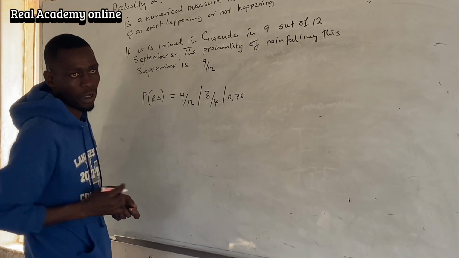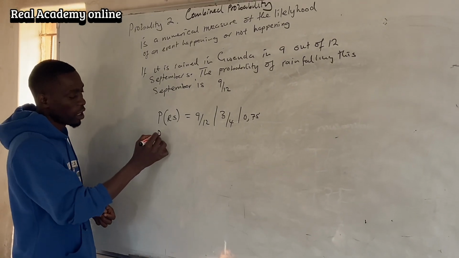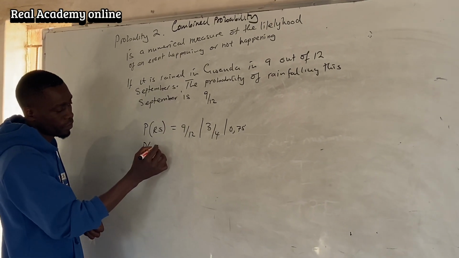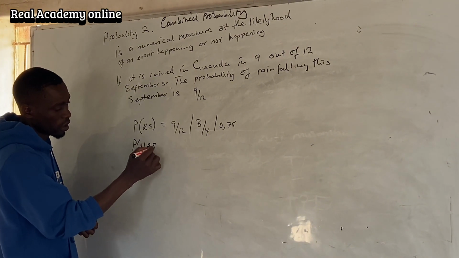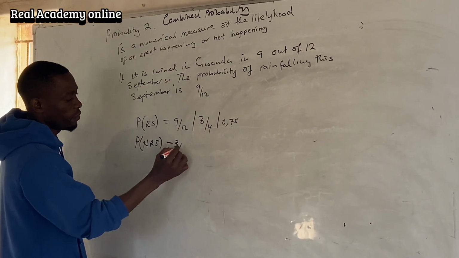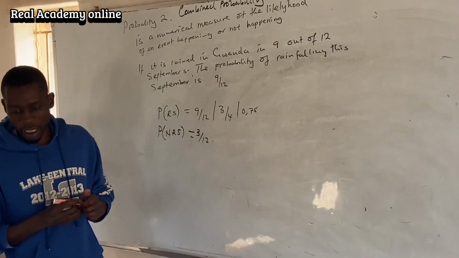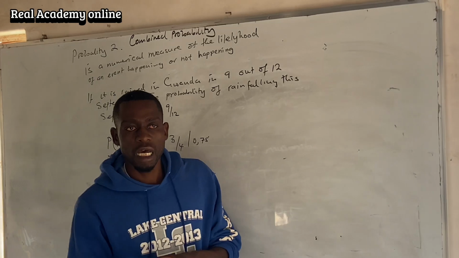And what is the probability of rain not falling this September? 3 out of 12.